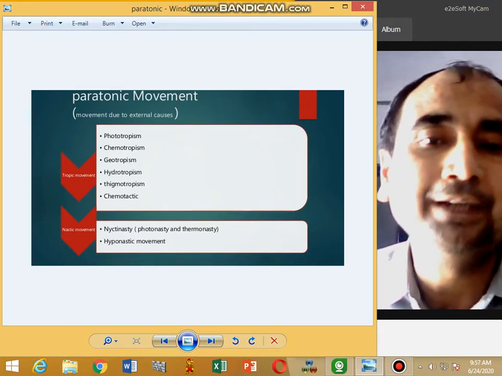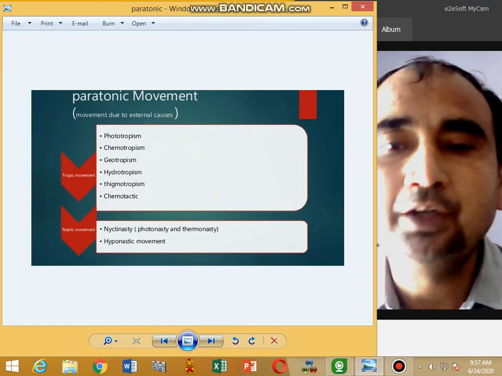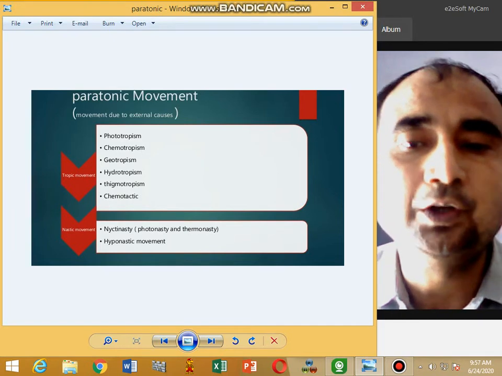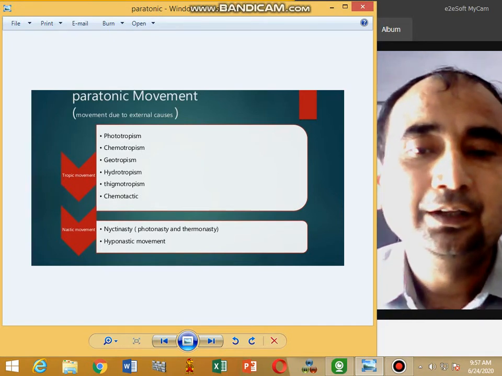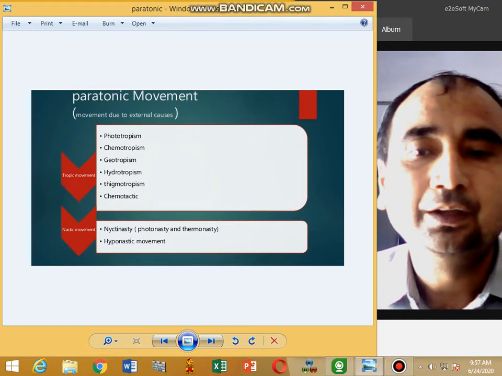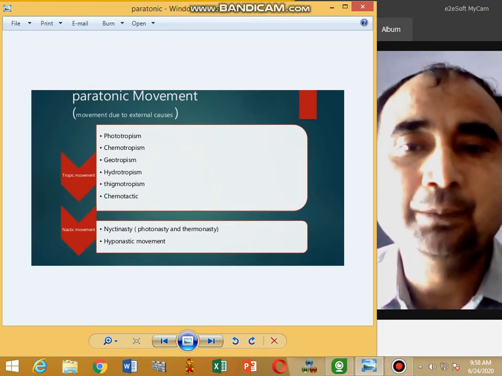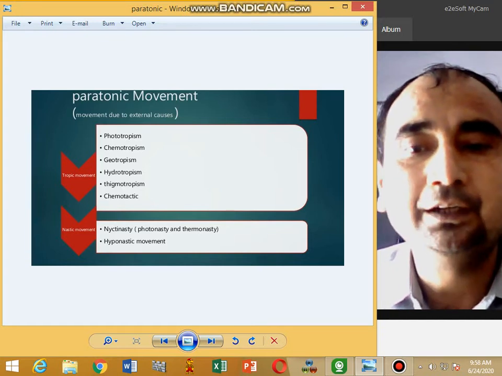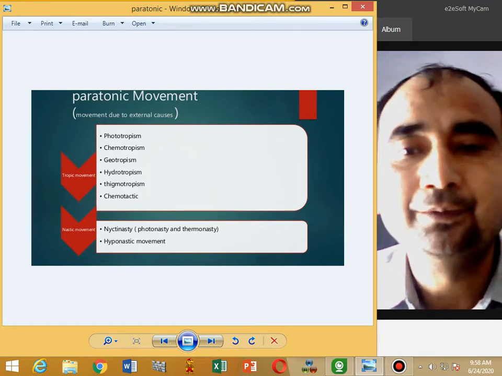For example, when vines come in contact with a solid object, they get coiled. Growth on the one side increases at the point of contact, so that they get coiled around the obstacle or any object. This is thigmotropism.